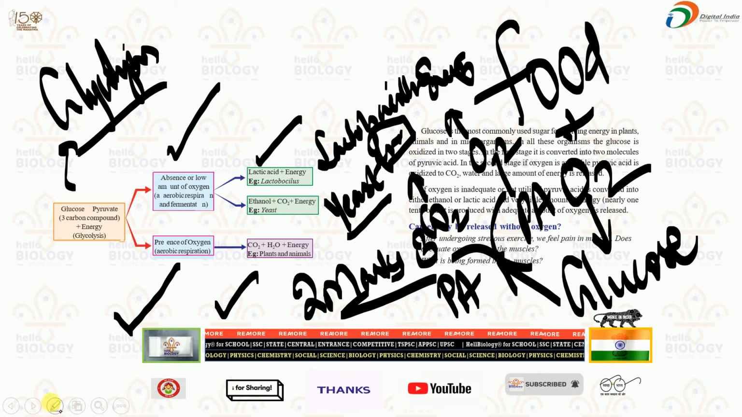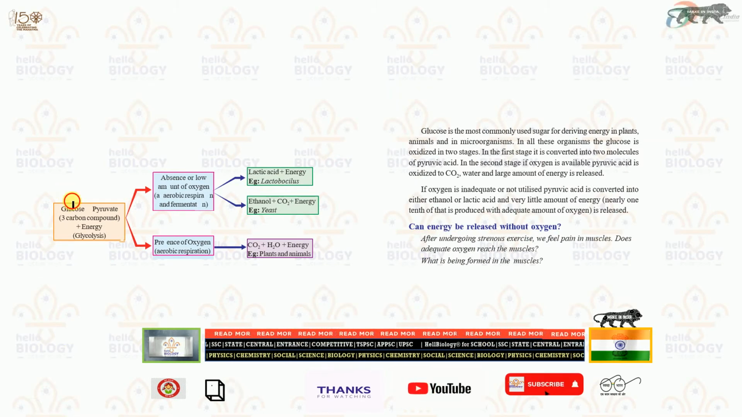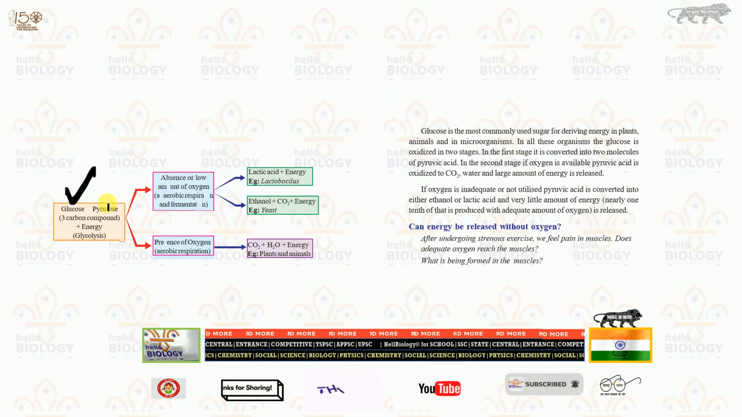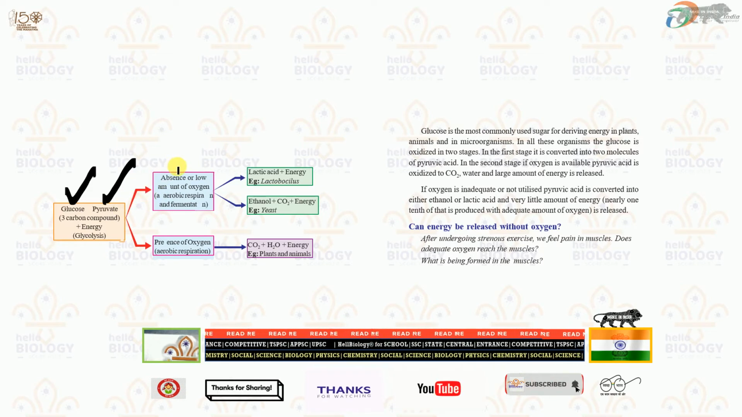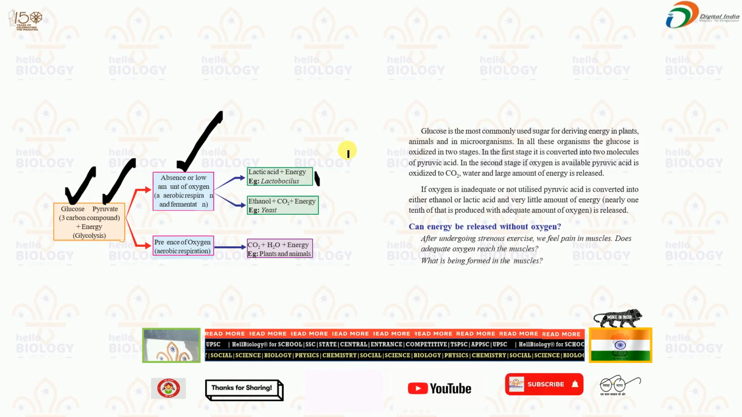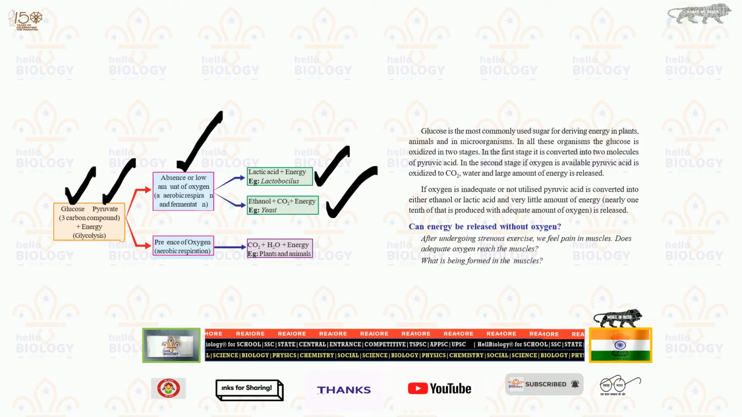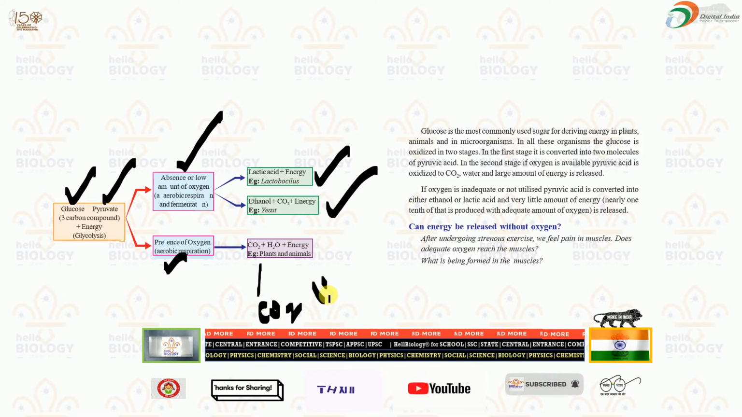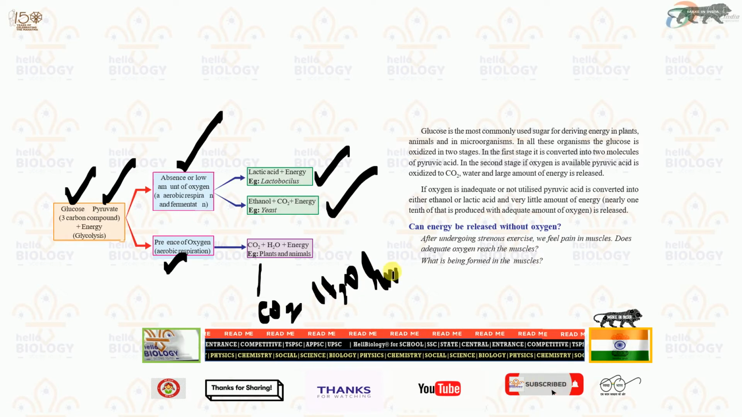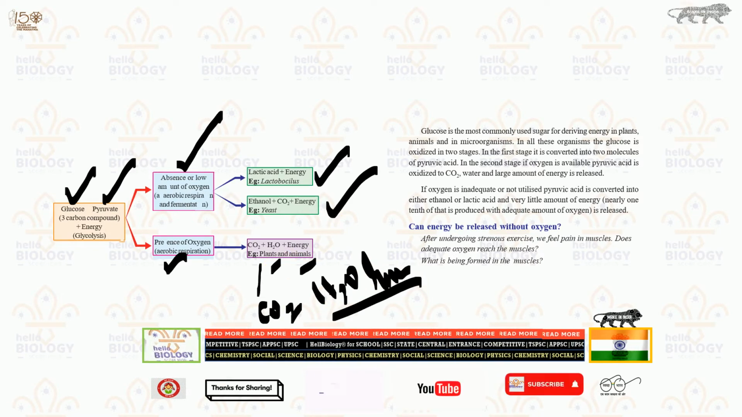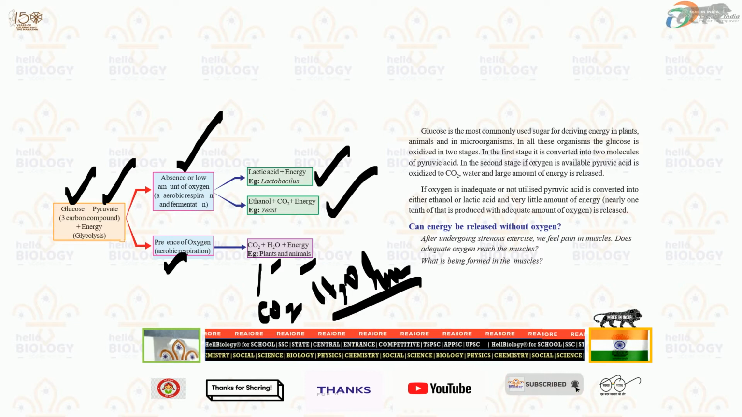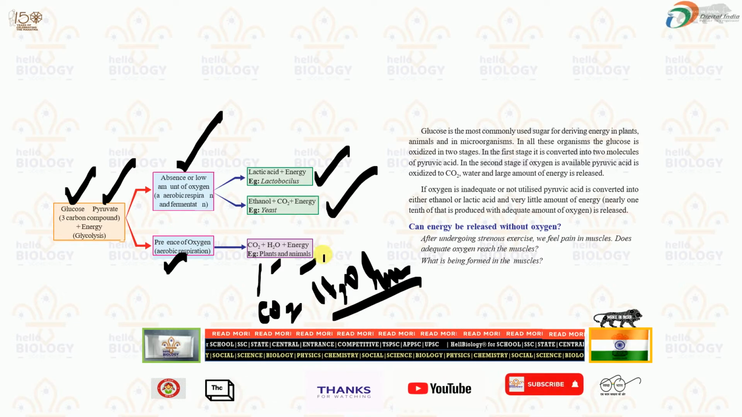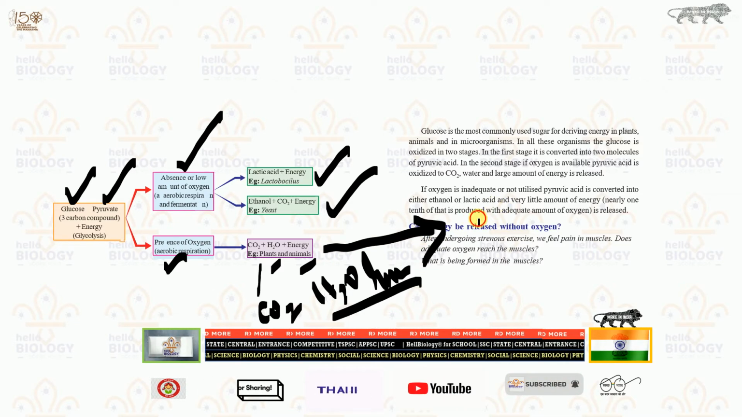Understood? So in the flowchart you can see glucose converts into pyruvic acid, and that pyruvic acid in absence of oxygen will form lactic acid and ethanol. In presence of oxygen it forms carbon dioxide, water and energy. The best examples are plants and animals. Understood? And remember, in presence of oxygen high energy is released.